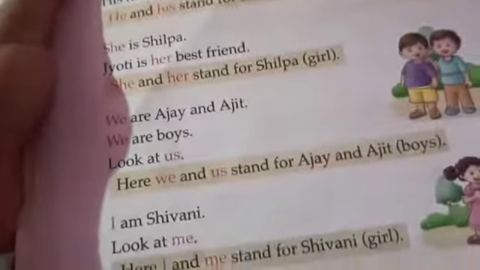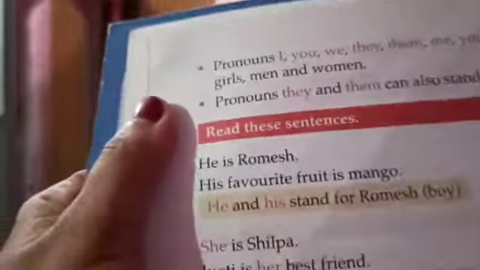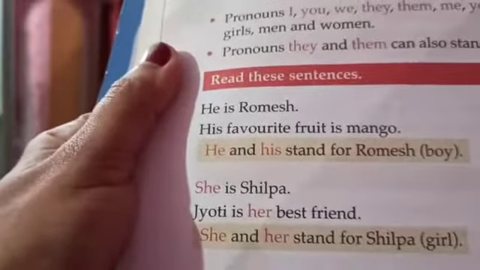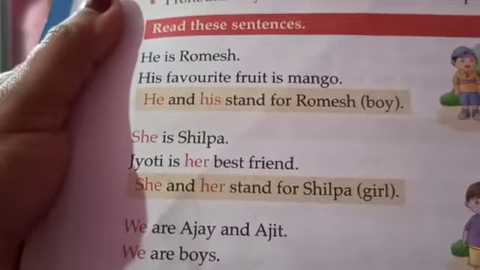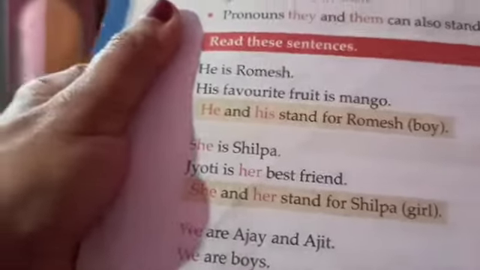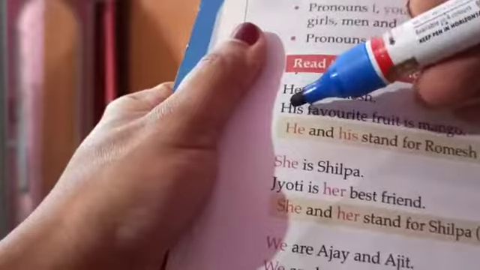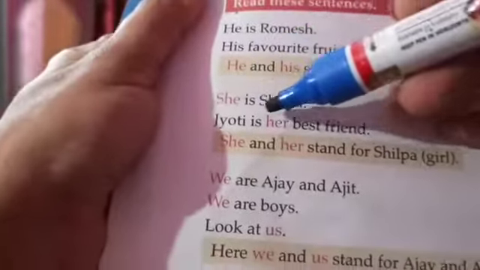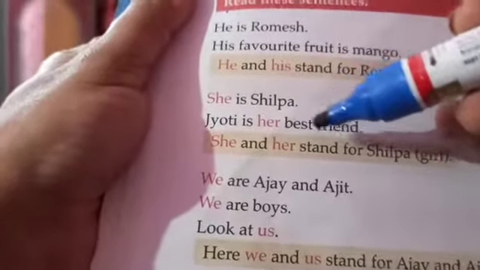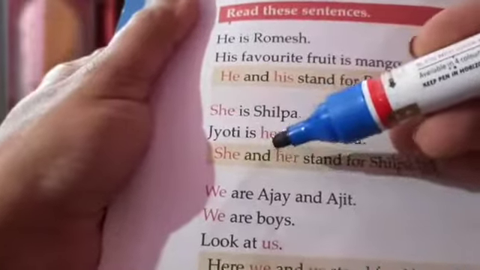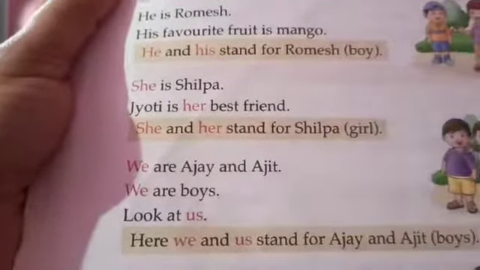Okay. Now when we look at these sentences, just see: He is Romesh. His favorite fruit is mango. He and his stand for Romesh the boy. She is Shilpa. Jyoti is her best friend. So she and her stand for Shilpa, the girl.